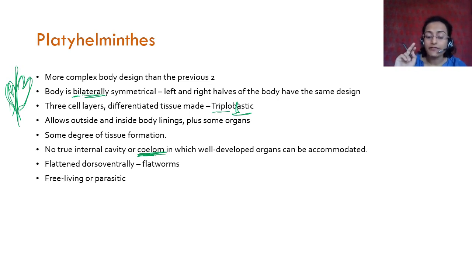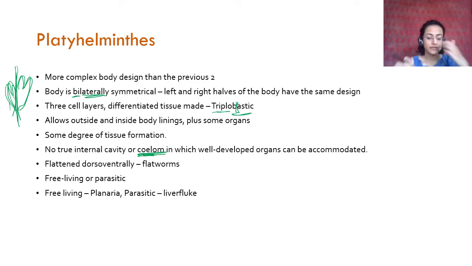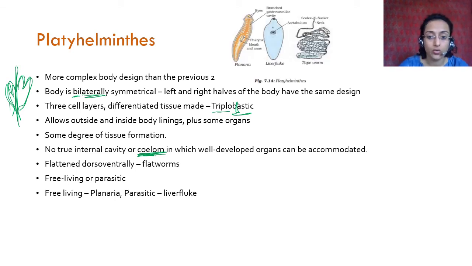They can be either free living or parasitic. These are flattened, like this, so side by side they are symmetrical, but from the top they are flattened. The free living ones are, for example, planaria, and one of the parasitic ones is the liver fluke. These are found as parasites.